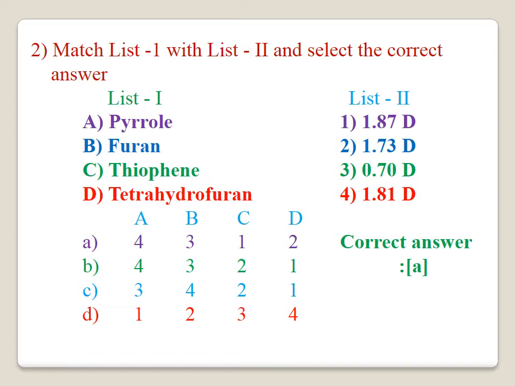And look at the values. Thiophene has the highest dipole moment, that is 1.87 D. And pyrrole has the next dipole moment, 1.81 D. And the next one is tetrahydrofuran, which has the value of 1.73 D. The least one is furan, 0.70 D. The correct answer for this question is A.